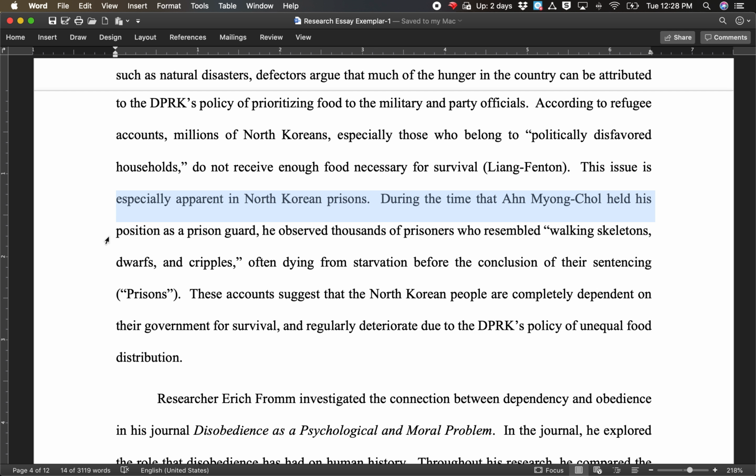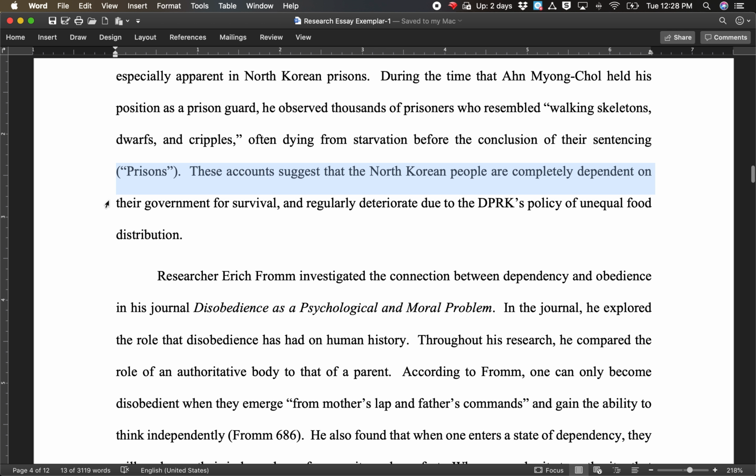During the time that An Myung-chol held his position as prison guard, he observed thousands of prisoners who resembled walking skeletons, dwarves, and cripples, often dying from starvation before the conclusion of their sentencing. These accounts suggest that the North Korean people are completely dependent on their government for survival and regularly deteriorate due to the DPRK's policy of unequal food distribution.